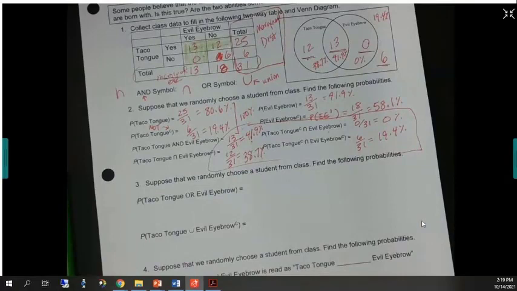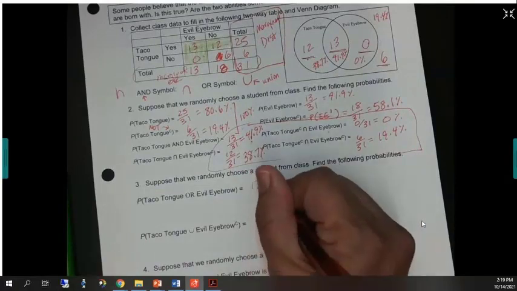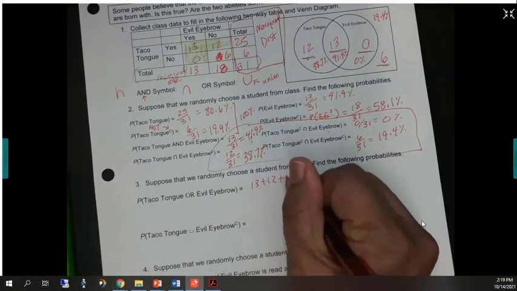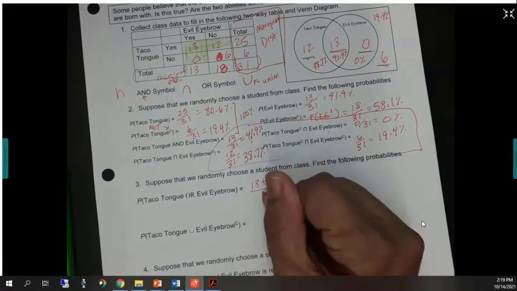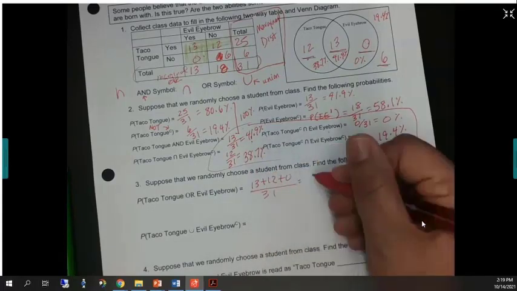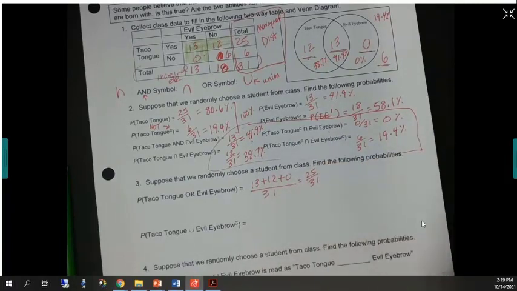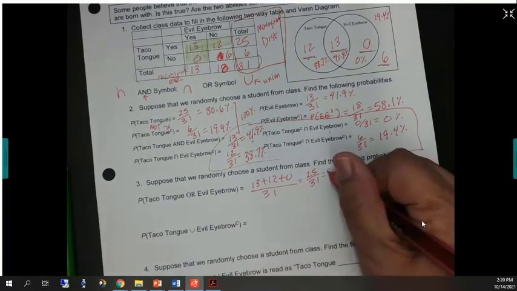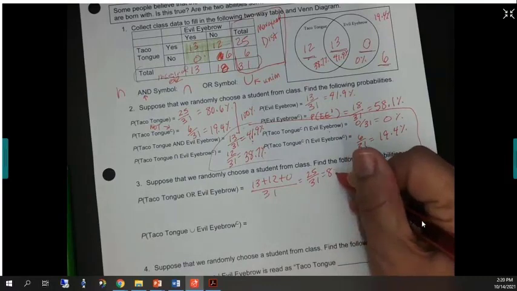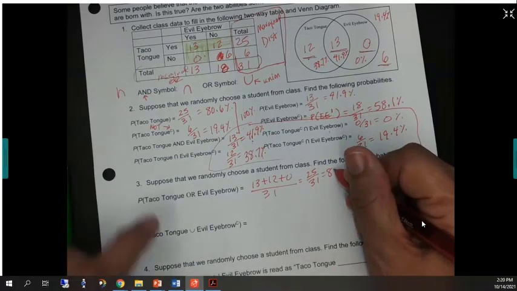So that would be 13 plus 12 plus 0 all over 31, which is 25 over 31, which works out to be 80.6%, right? Is that right? Yeah. Oh, it's so funny because of the 0, I get some matching answers.